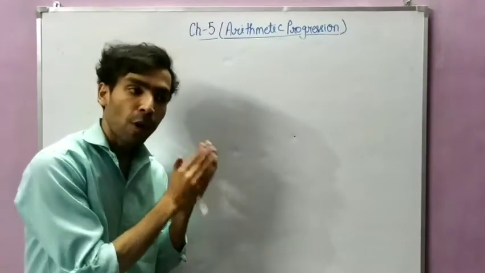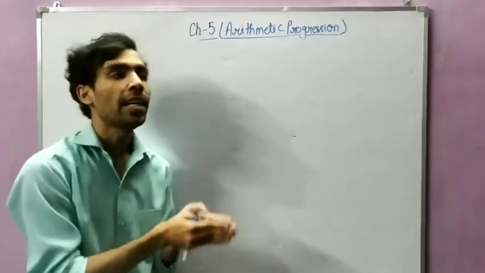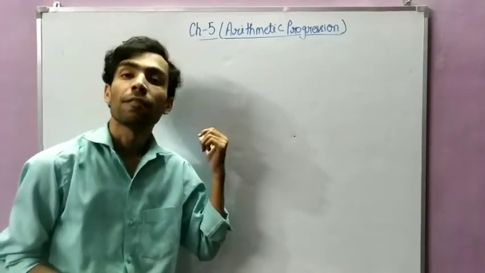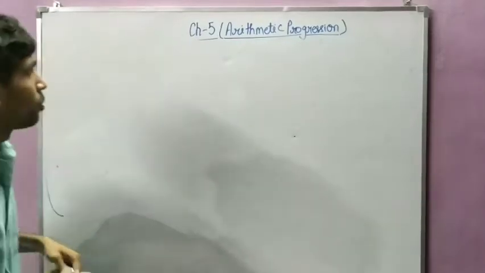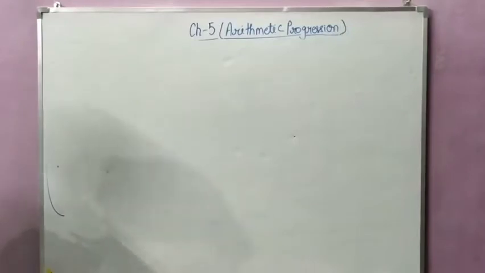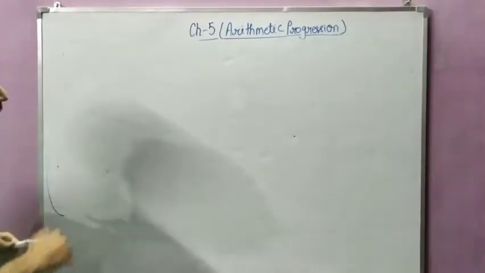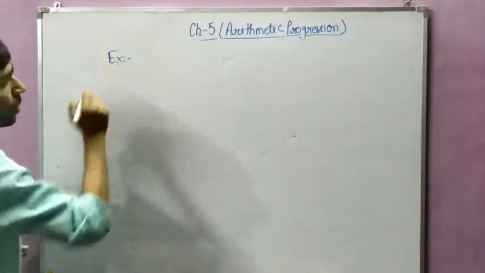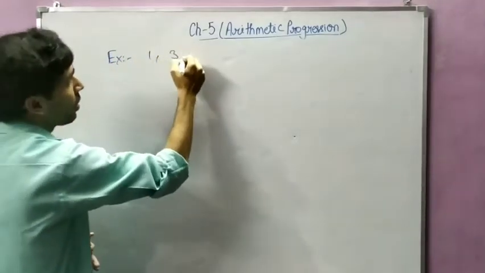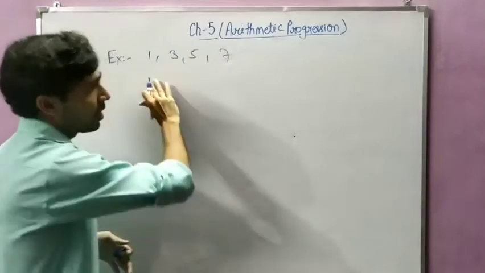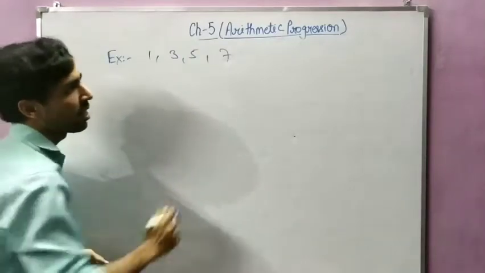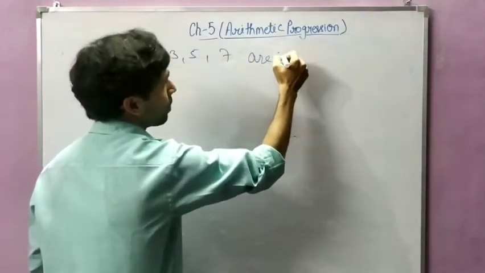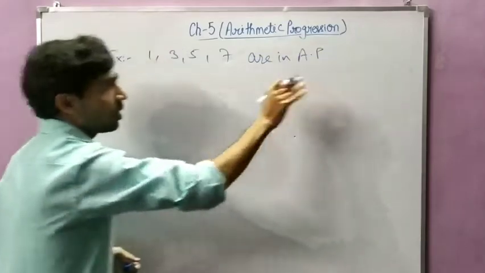So that point is known as the starting point, and in the AP it is known as the first term or starting term. So suppose you have to write an AP. Suppose I have written one example like that: 1 3 5 7, and these are in AP because the common difference is the same.